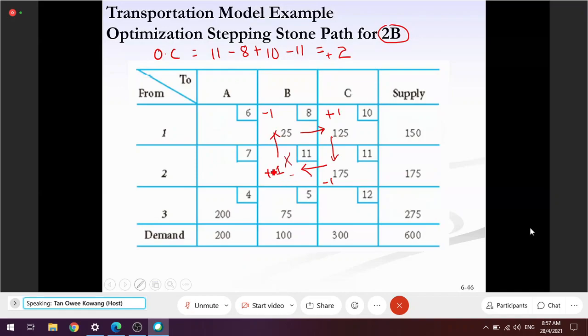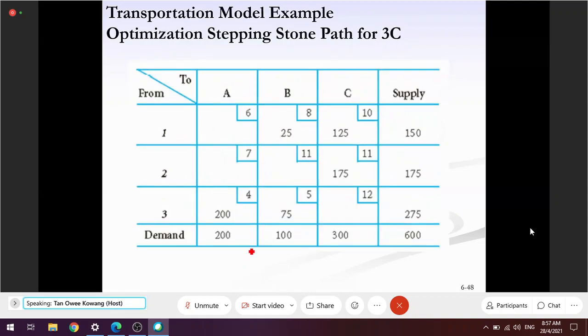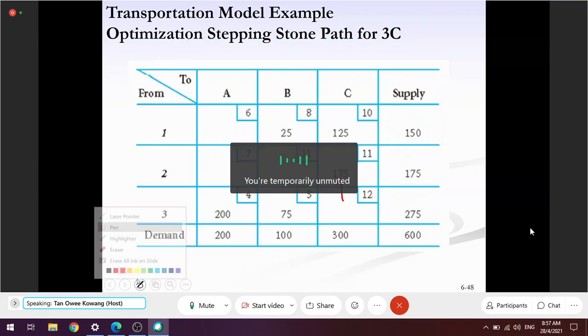Okay, next. Last one. Mana dia? Here. So last one is 3C here. 3C, where you want to jump? 175. If you jump 175, then you turn 90 degree, dah tak ada batu. Tenggelam dah. Tak boleh.